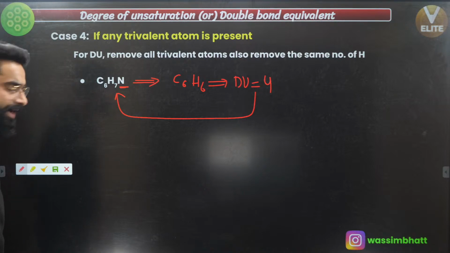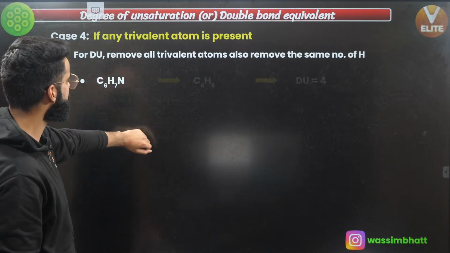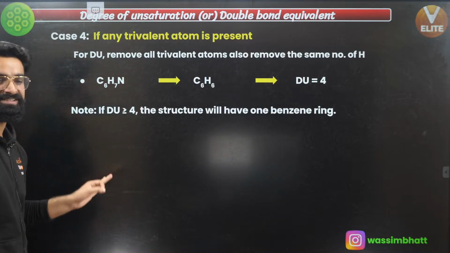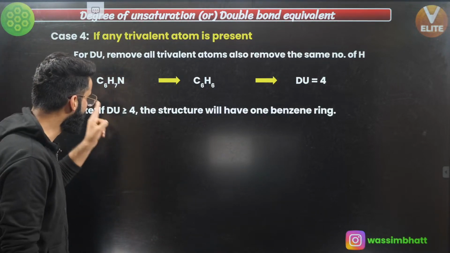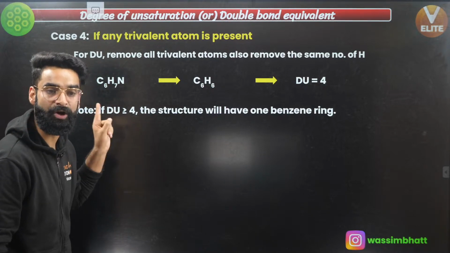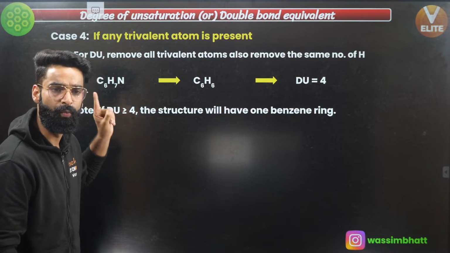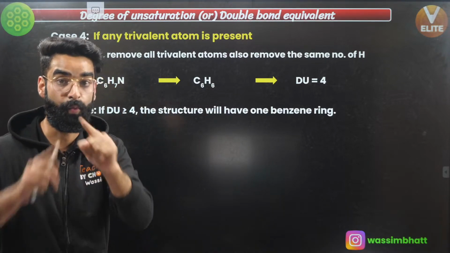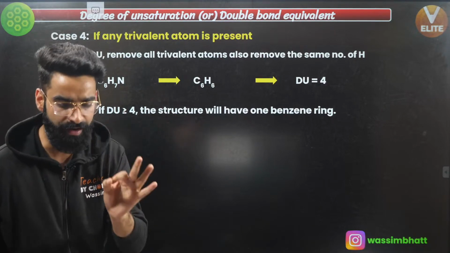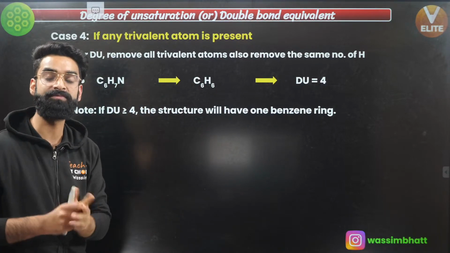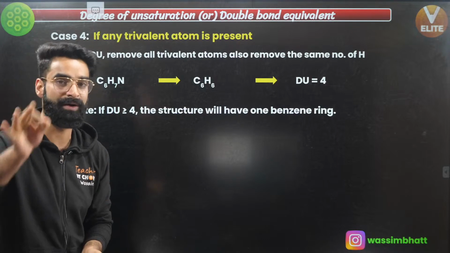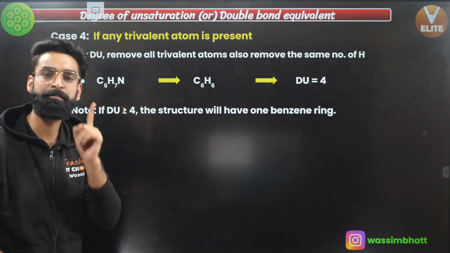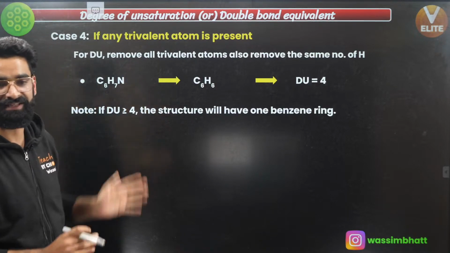Talking about a few more examples, this is something which we have done before. People, one more interesting thing. Remember, whenever the degree of unsaturation comes out to be greater than or equal to 4, the structure will have one benzene ring. One benzene ring means one ring and 3 pi bonds. Remember, for any molecule, if the degree of unsaturation comes out to be greater than or equal to 4, there will be one benzene ring necessary in that molecule.